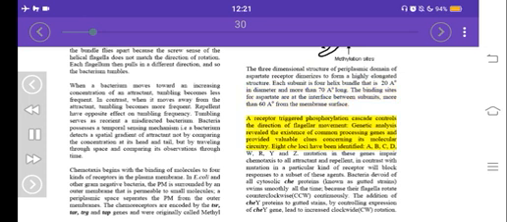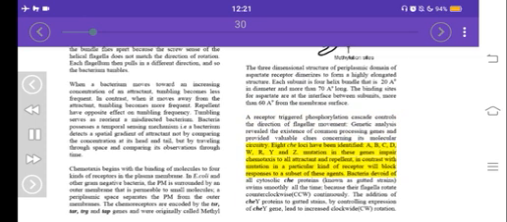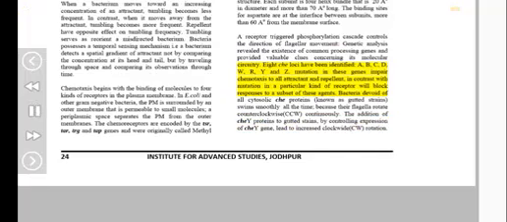A reciprocal phosphorylation cascade controls the direction of flagellar movement. Genetic analysis revealed the existence of common processing genes and provided valuable clues concerning its molecular circuitry. Eight genes have been identified: A, B, C, D, W, R, Y, and Z. Mutations in these genes impair chemotaxis to all attractants and repellents. In contrast, mutation in a particular kind of receptor will block responses to a subset of these agents. Bacteria void of all cytosolic Che proteins, known as gutted strains, swim smoothly all the time,